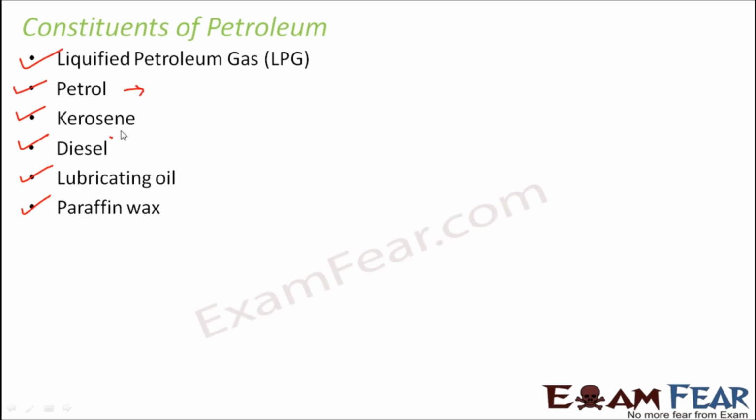For example, petrol is used as a motor fuel. Diesel is also used as a motor fuel. Kerosene is used for lighting lamps. Lubricating oil is used for lubrication to smoothen the surfaces in machineries. Paraffin wax is used for making candles and many other types of products. So different components can be used in different ways, but petroleum or the crude oil as such is not of much use to us. Therefore, this process of refining of petroleum is extremely important. Okay, so last but not the least, bitumen. It is extremely useful for construction of roads.